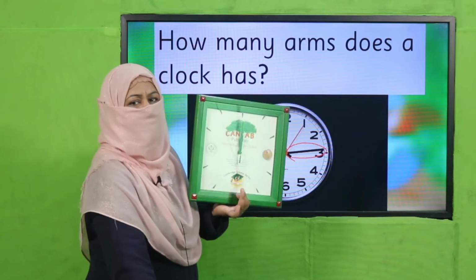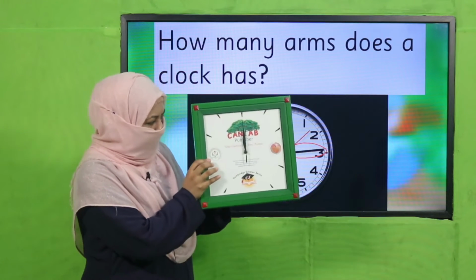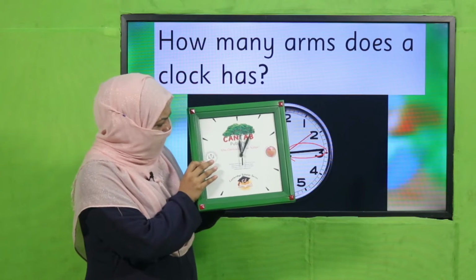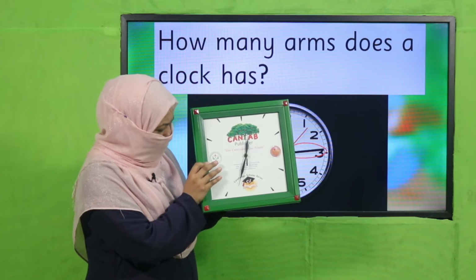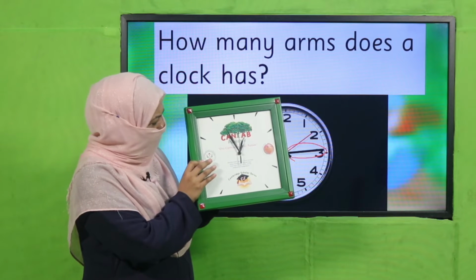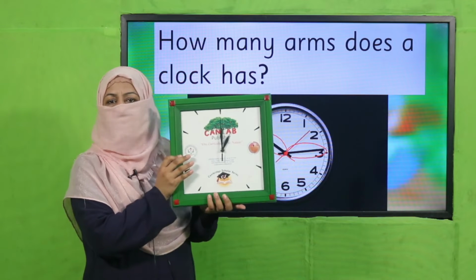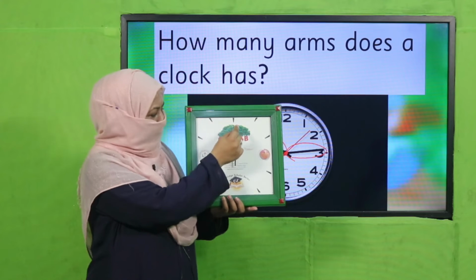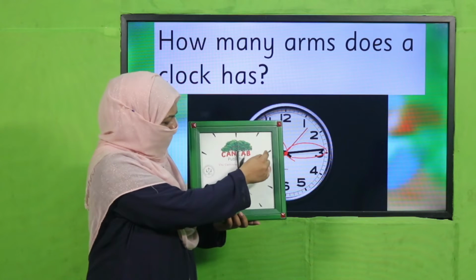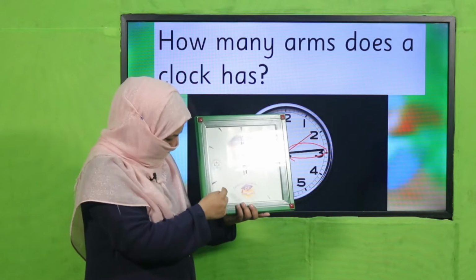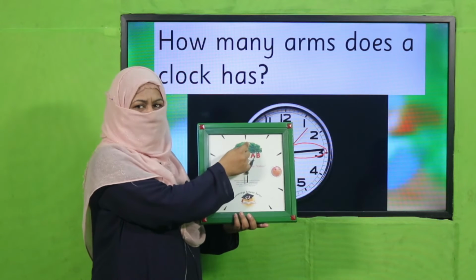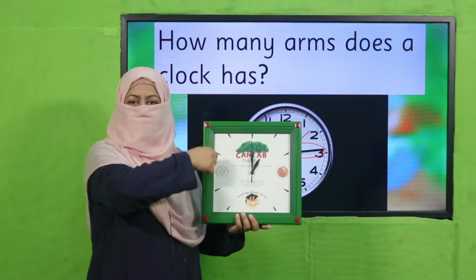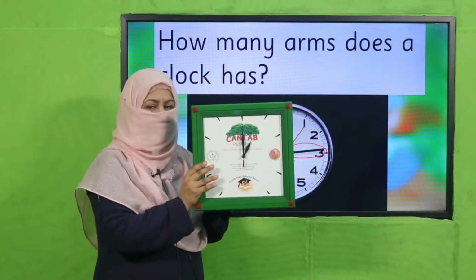What happens when this minute hand, as I taught you in grade 2, completes one round on the face of a clock, it means it's an hour, and this hour hand moves to the next point, which is 1. It's 12, 1, 2, 3, 4, 5, 6, 7, 8, 9, 10, 11, 12 again. Okay. So this is how the hands of the clock keep on moving, and we find out the time.